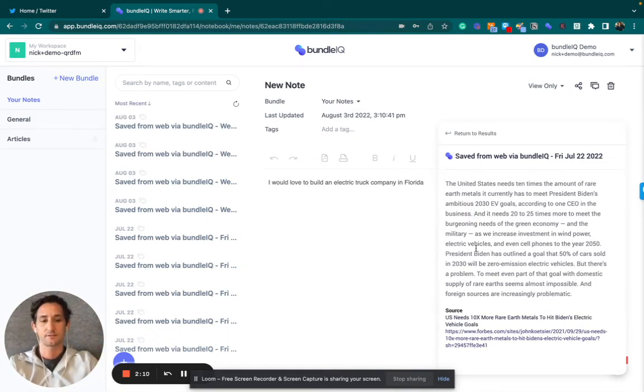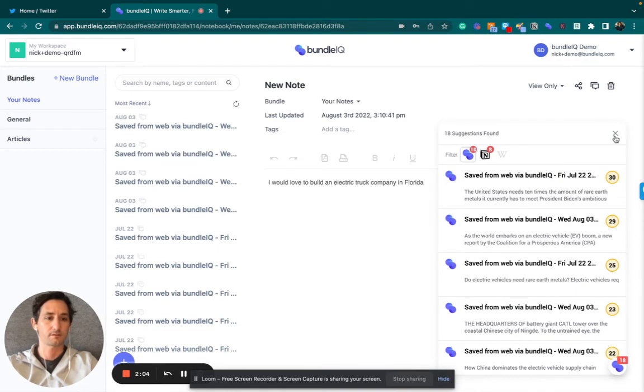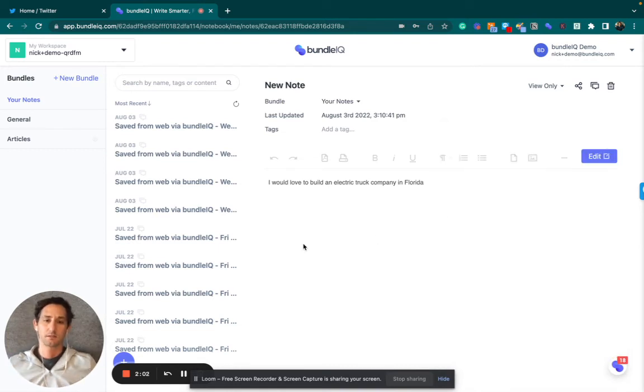And if I'm going to build an electric truck company in Florida, I probably need to know that. So maybe I go over to Forbes and I read about this content just to kind of further inform my thoughts and decide how to move forward from there. But anyway, that's a quick demo.